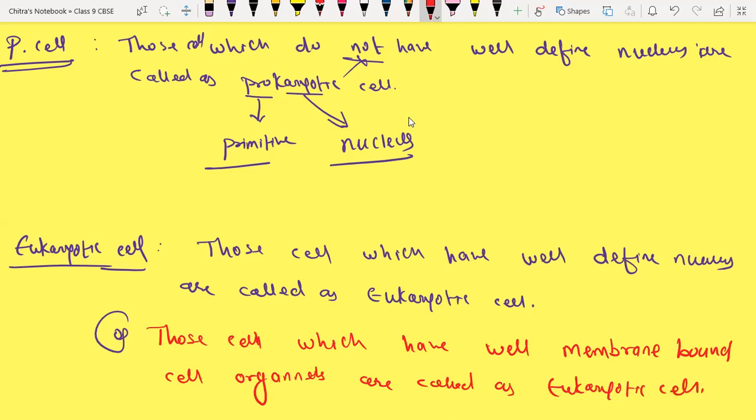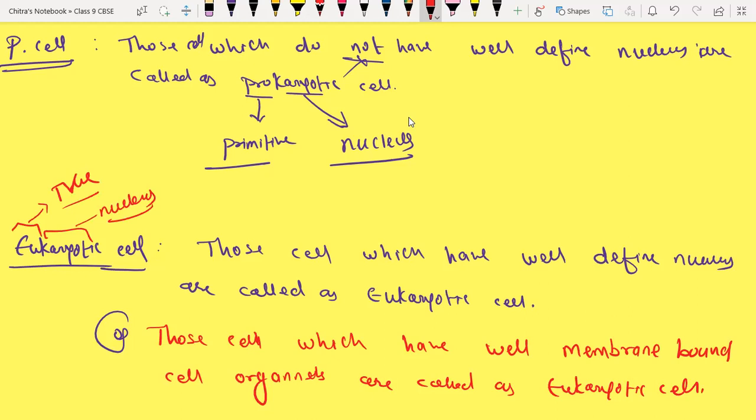And here the word eu means true, and again karyon means the nucleus. It means they have a true nucleus in their cell. So this is all about the prokaryotic cell and the eukaryotic cell.